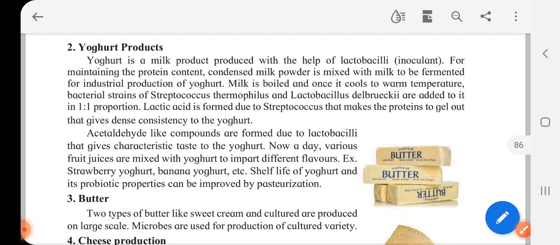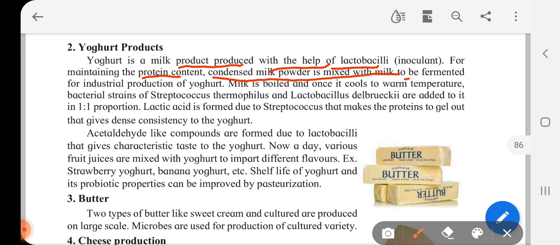Now, yogurt products. Yogurt is a milk product produced with the help of lactobacilli. For maintaining the protein contained, condensed milk powder is mixed with milk to be fermented for industrial production of yogurt. So when yogurt is produced on a large scale, they mix condensed milk powder, and milk is boiled, and once it cools to warm temperature, bacterial strains of Streptococcus thermophilus and Lactobacilli delbrueckii are added to it in 1:1 proportion.